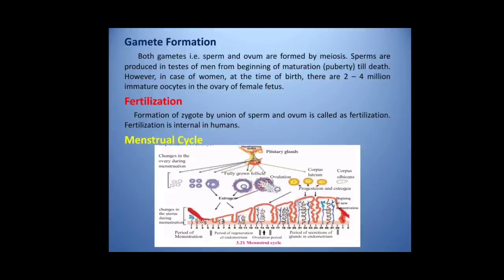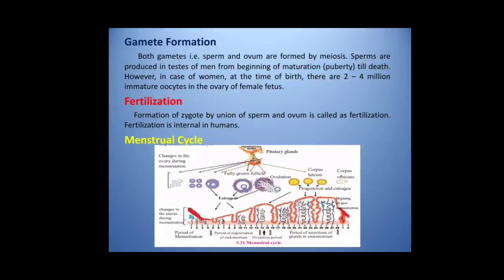While the endometrium is being regenerated or reformed, the developing follicle completes its development. It bursts under the effect of luteinizing hormone secreted by it, that is the follicle. An oocyte or egg is released. This is called ovulation. Now, the remaining part of the follicle forms the corpus luteum.